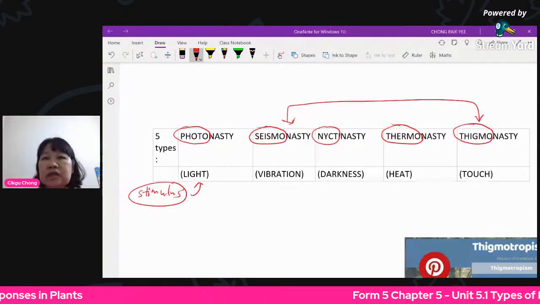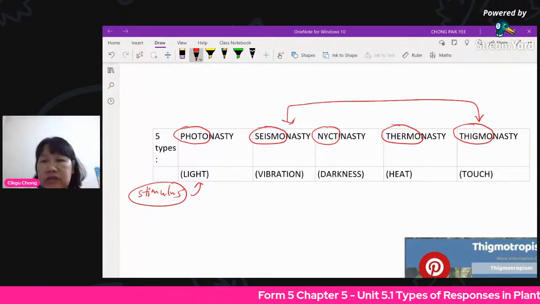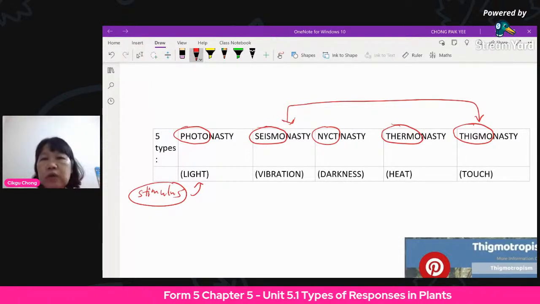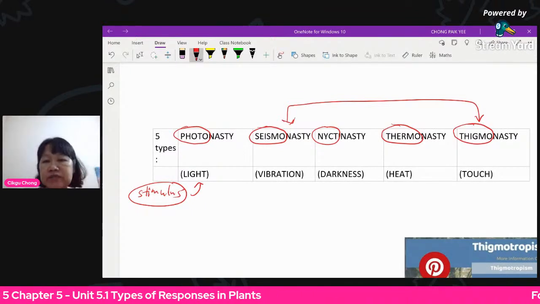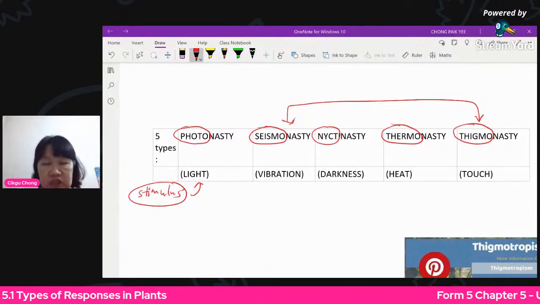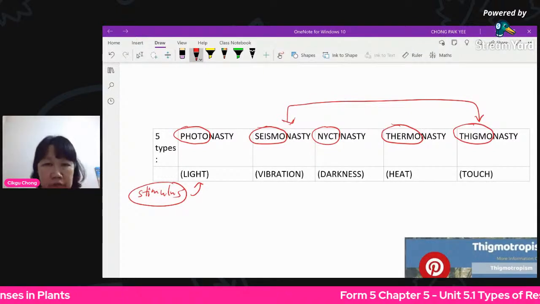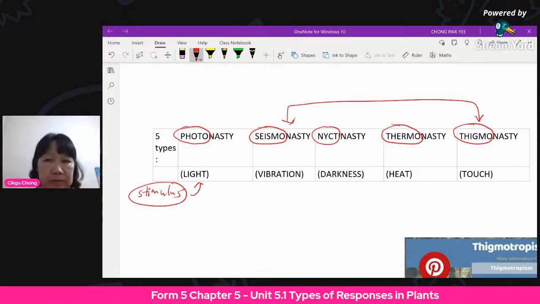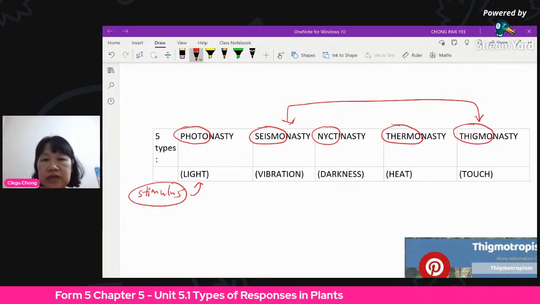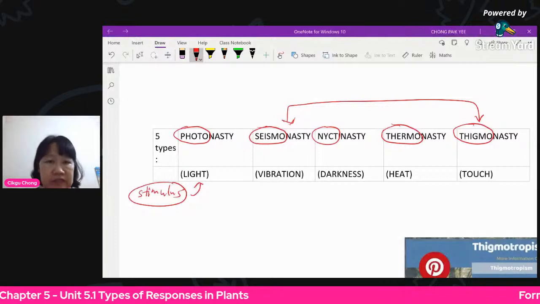So don't worry, these two are very similar. If you write either one, we will not mark you as wrong. It's just that one is vibration, one is touch. It is basically any movement or any contact that will trigger the response to happen. So seismonasty and thigmonasty are very similar actually.